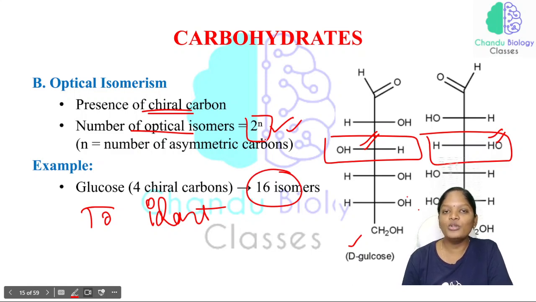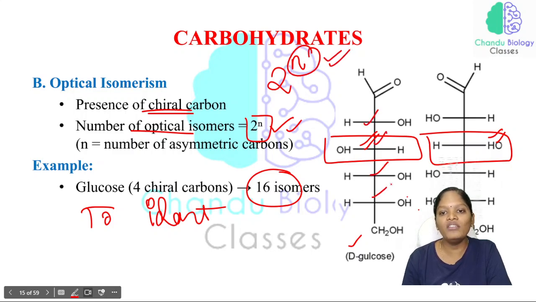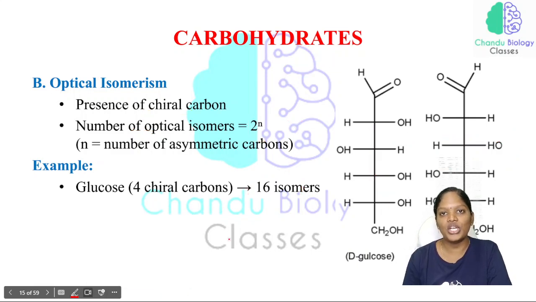To identify the isomer, we have a formula, 2 power n. In the place of n, you have to calculate the number of chiral carbons present in that particular structure.